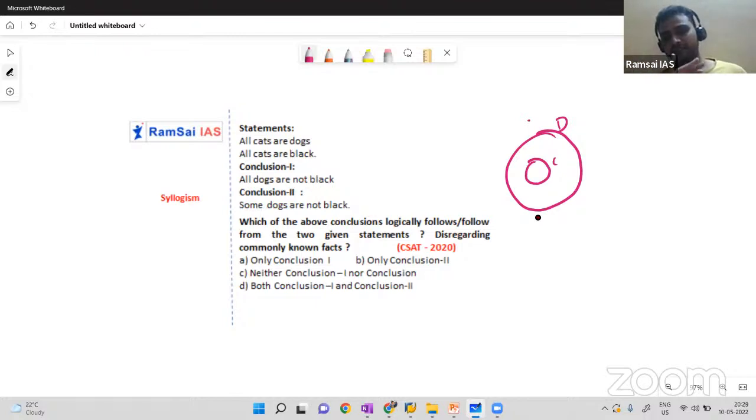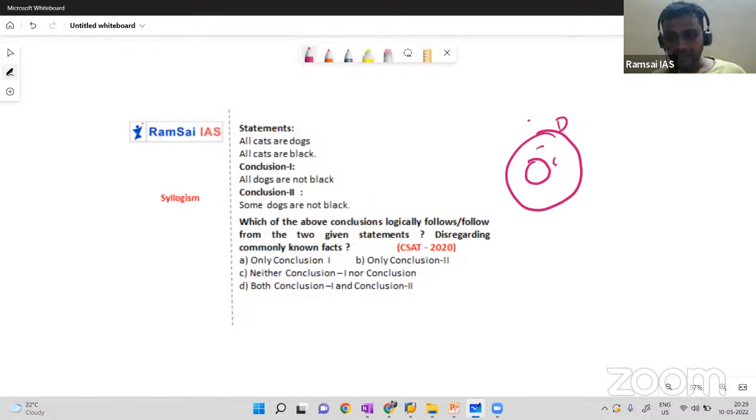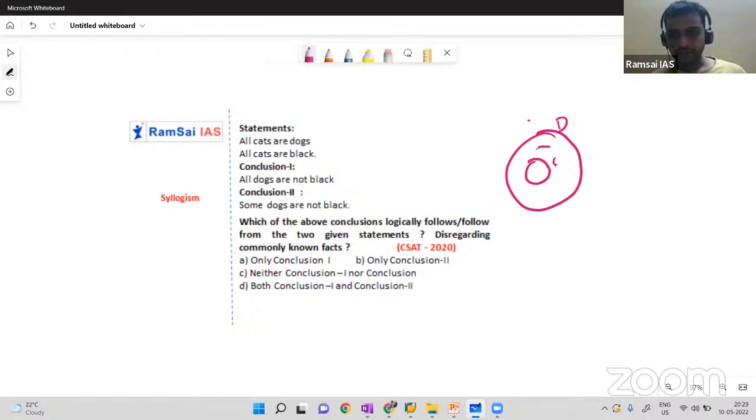From here onwards, I will not draw two different diagrams. I'll continue with the same diagram. All cats are blacks. Wait. All cats are dogs is the first one, and the relation here is between cat and black. Cat and black, so how to draw? Black can be, wait, let me change the color. I am going with green.